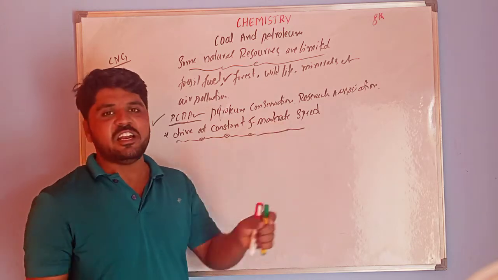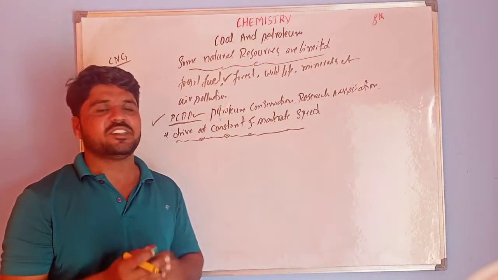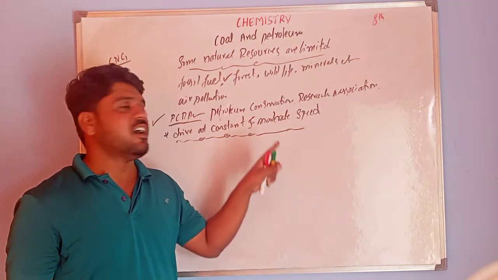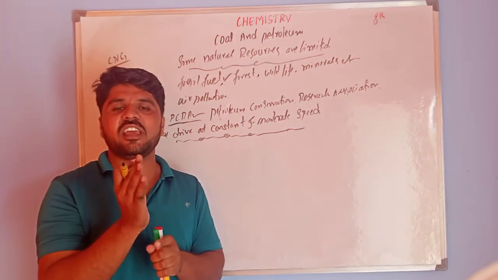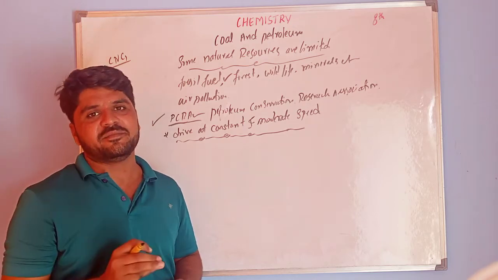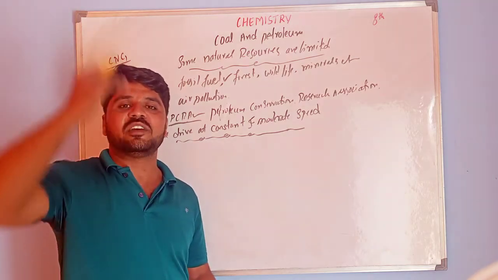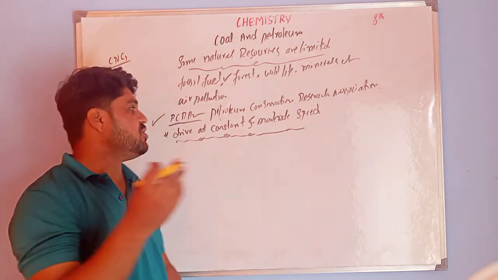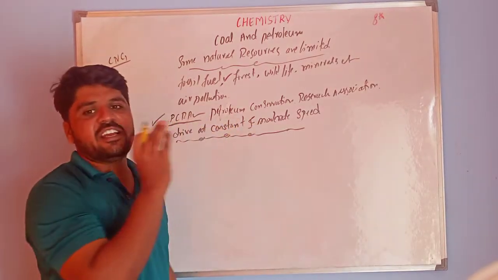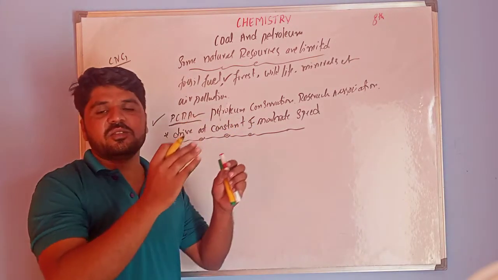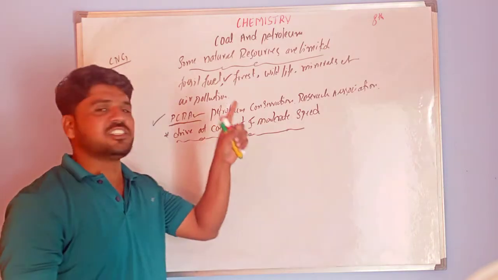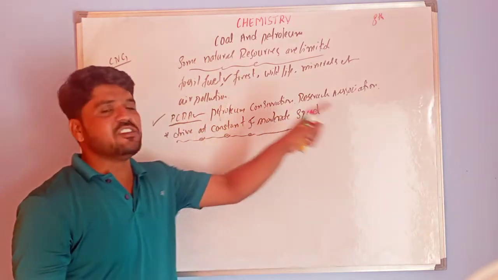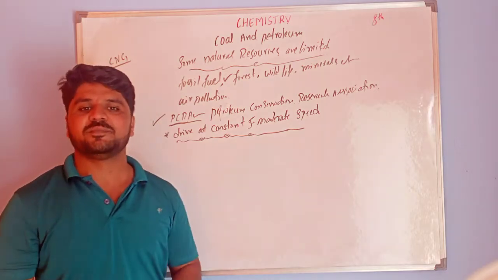Moderate speed means limited speed, 50 to 60. That means medium speed. Constant means if you go at 60, you have to maintain 60. Sometimes 60, sometimes 100, you should not drive with such variations in speed. Moderate and constant speed will give good mileage to your vehicles.